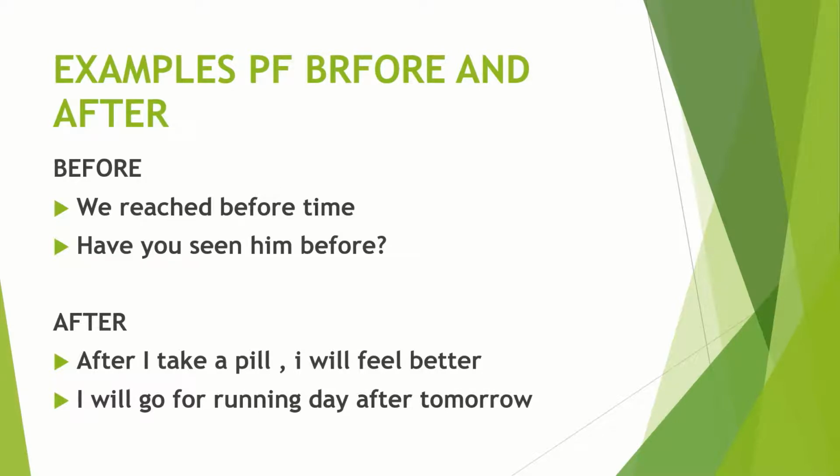The first sentence is: we reached before time. You can see that they are talking about time only, and we use before here. In the second sentence: have you seen him before? So before today or before that moment, have you seen him?